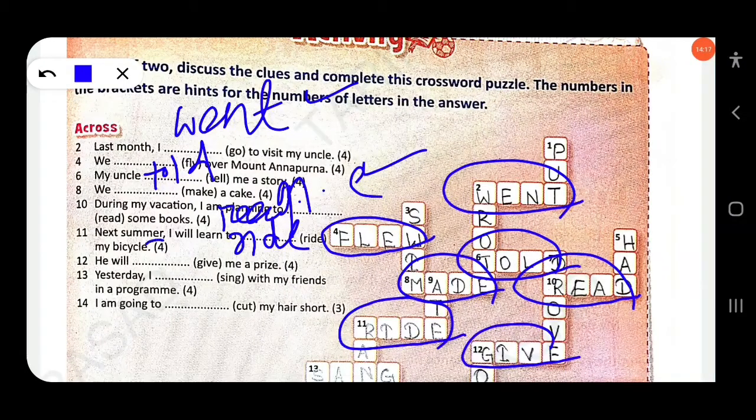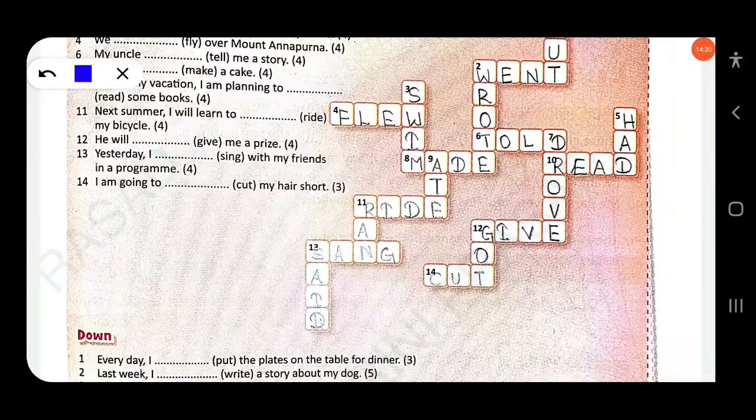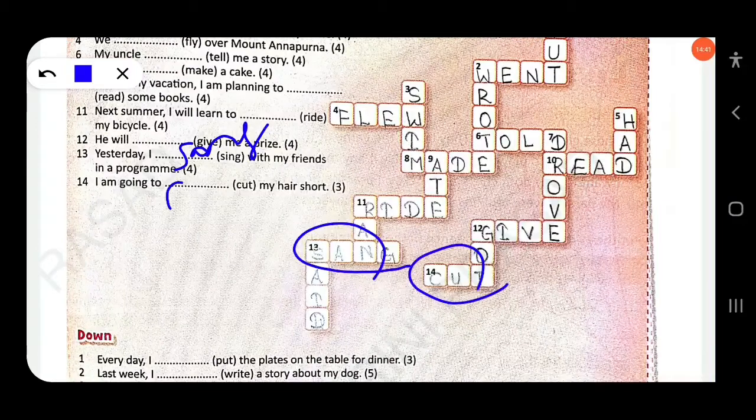So you have to write here: he will give me a prize. Then next, yesterday I dash with my friends in a program. So you know 13. So here the answer is sang. So you have to write here sang. Then next, I am going to dash my hair short, 14. You know, cut. Clear?